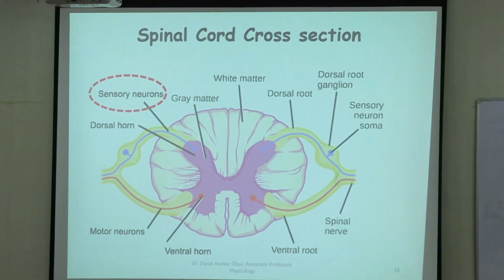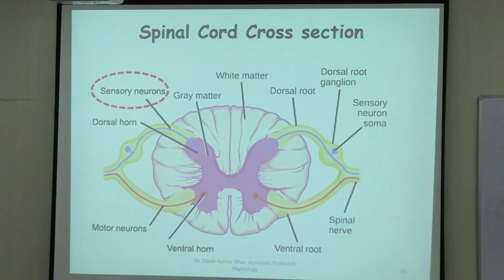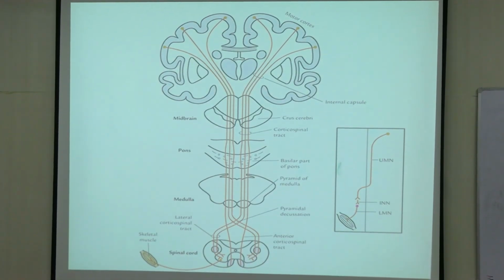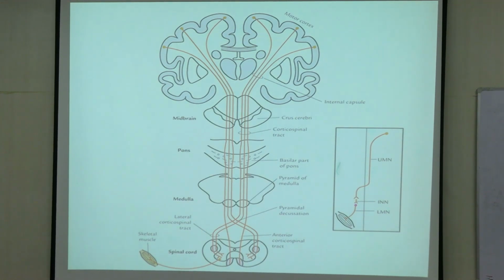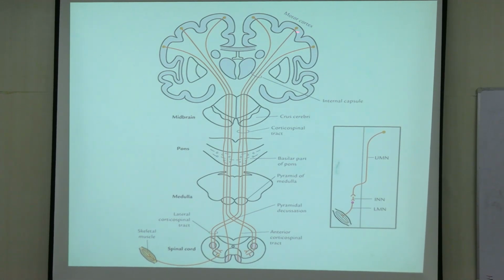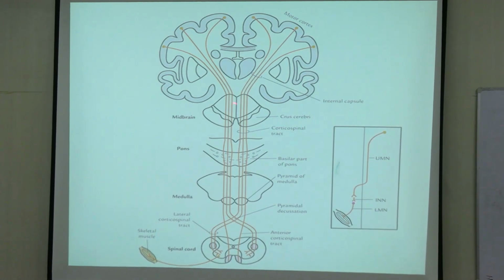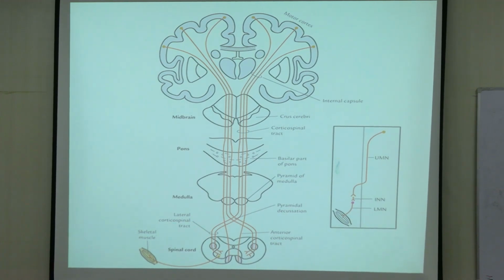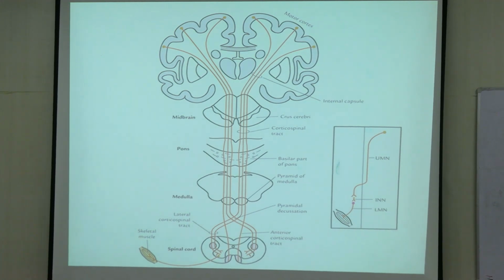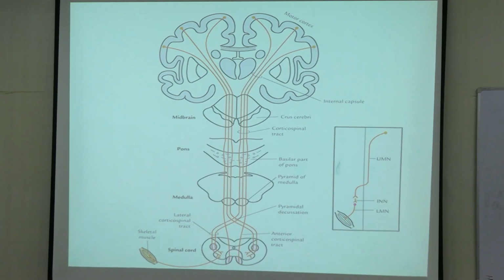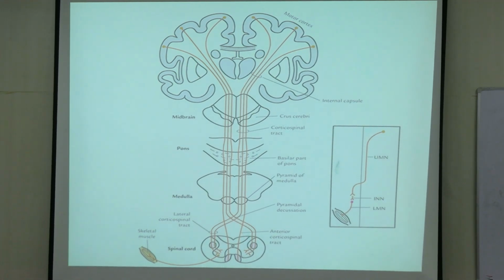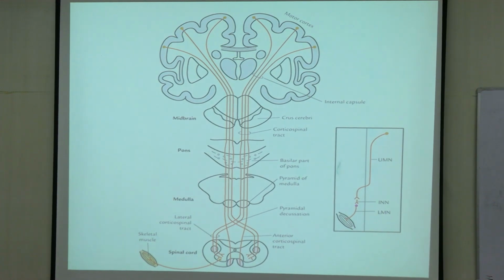Fine. So we'll talk about this in the coming class. So today's class is about orienting you to the different structures. So this is an example of the major motor tract arising from structures over in the cerebral cortex. They course down through the internal capsule and they reach, as you can see, they pass through the midbrain, pons, medulla and finally reach the spinal cord. And in between they also cross to the opposite side. So this is an example of a motor tract. Similarly, you have sensory tracts which ascend from the spinal cord to the brain.